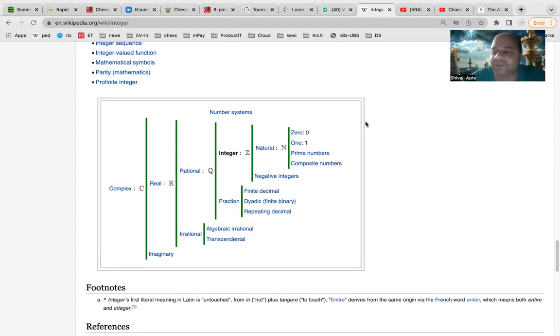Similarly, composite numbers also, and composite numbers are even easier. 2, 4, 6, 8, 10, all of these are composite numbers because they are divisible by 2. There are other numbers like 9 that are also composite, but just consider even numbers. They are also infinite because there is no end to them. And odd numbers are also infinite because there is no final odd number, right? So is everything infinite?